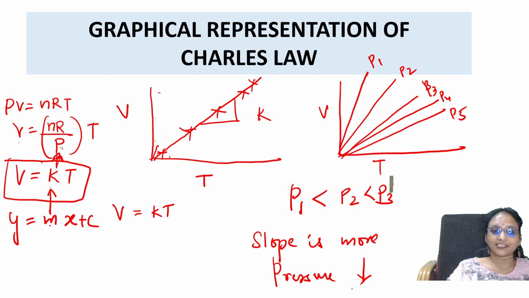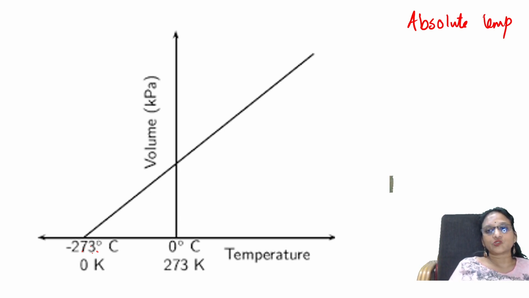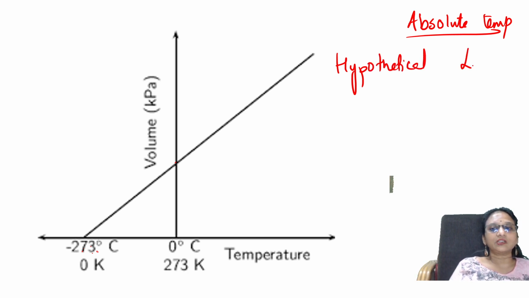Done? All right. Next one, students. Absolute temperature. What is this? See here, students. This is your absolute temperature. This one, 0 Kelvin, is the absolute temperature. So first of all, what is this absolute temperature? Let us define. Absolute temperature, this one what you extended, it's the hypothetical lowest temperature.